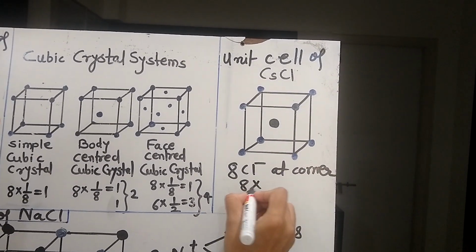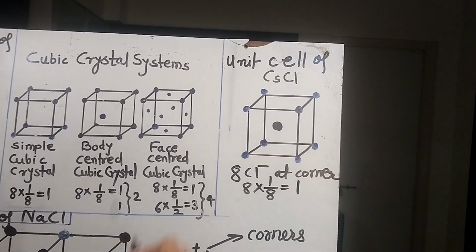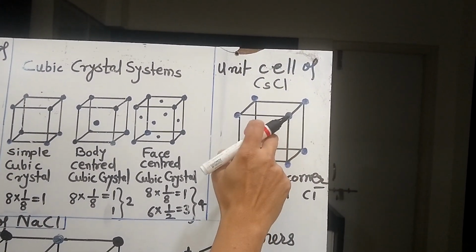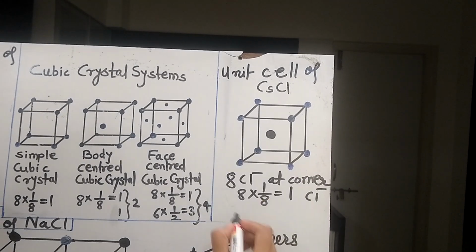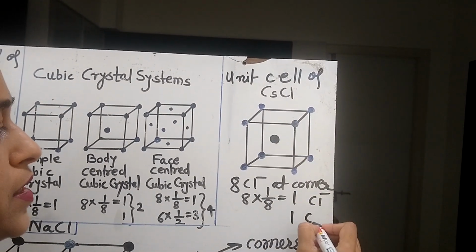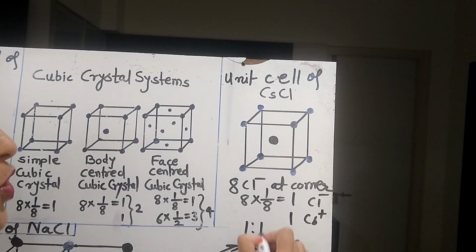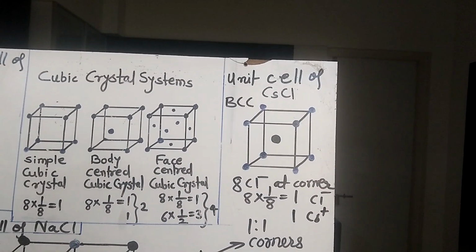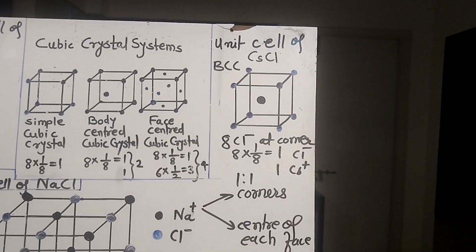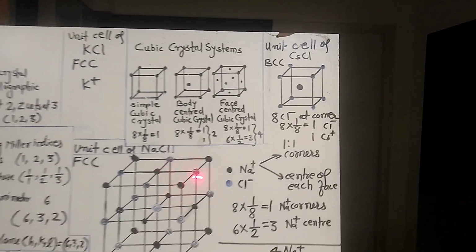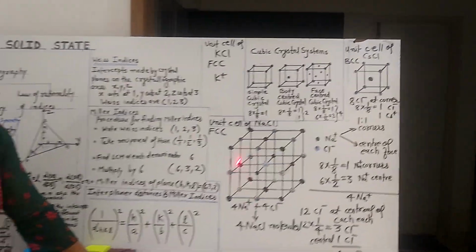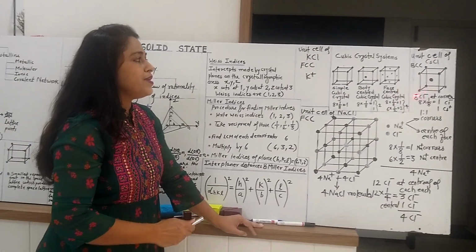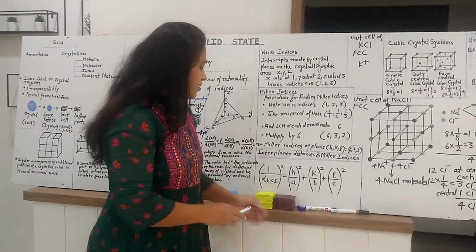So the contribution of Cl- is 8 into 1 by 8, which equals 1 Cl-, and Cs+ is present exactly at the center of the unit cell. So 1 Cs+ means 1:1 stoichiometry, and this unit cell has a body-centered cubic crystal structure. So all this is about the description of the unit cells of NaCl, KCl, and CsCl.